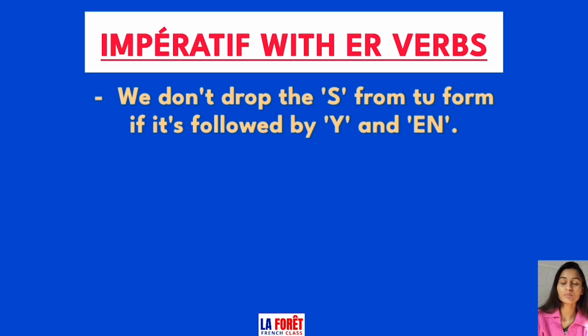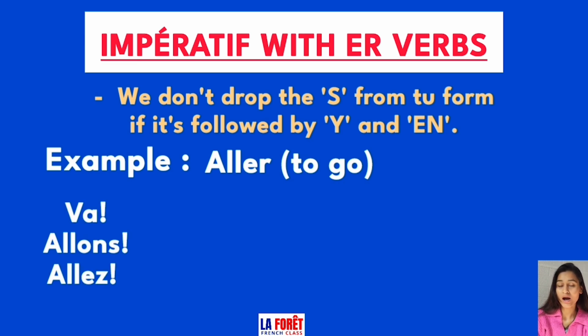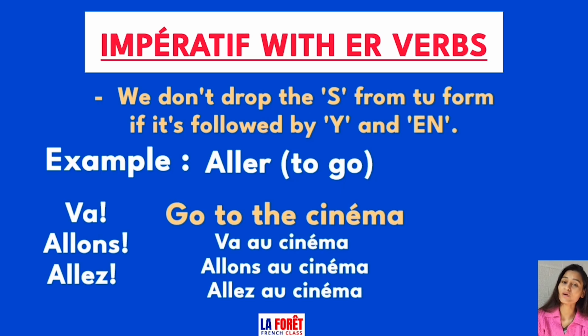The second most important point is that whenever the imperative in ER verbs is followed by Y or EN, we don't drop the S from the tu form for the pronunciation. Let's understand it with the help of an example. So I am taking the verb aller here, which means to go, and the conjugation of aller in imperative will be va, allons and allez. So if we have to say go to the cinema, we will say va au cinéma for the informal singular case, allons au cinéma, which includes the speaker also, and allez au cinéma used for formal or plural cases.